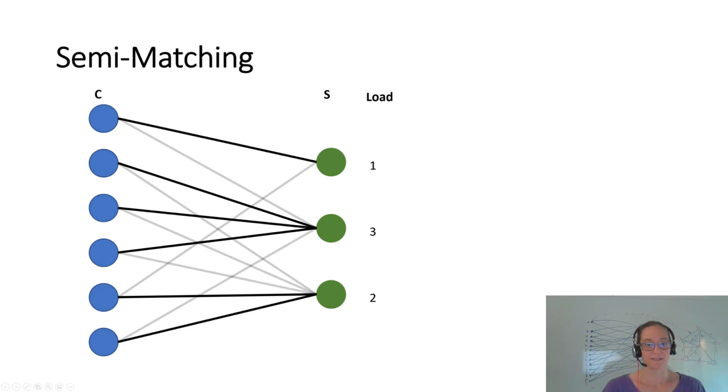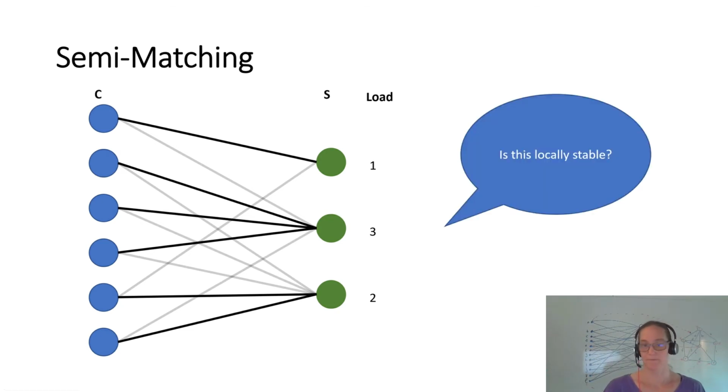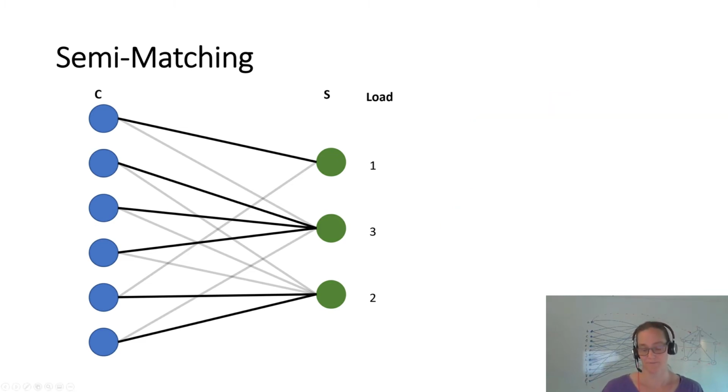So now let's look at another semi-matching like this one. And we can ask again, is this locally stable? And in this case, it actually is locally stable. Even though this node here is attached to a server with a smaller load, this is not enough, because if this node would change, then this load would increase again, and this node wouldn't be any wiser.